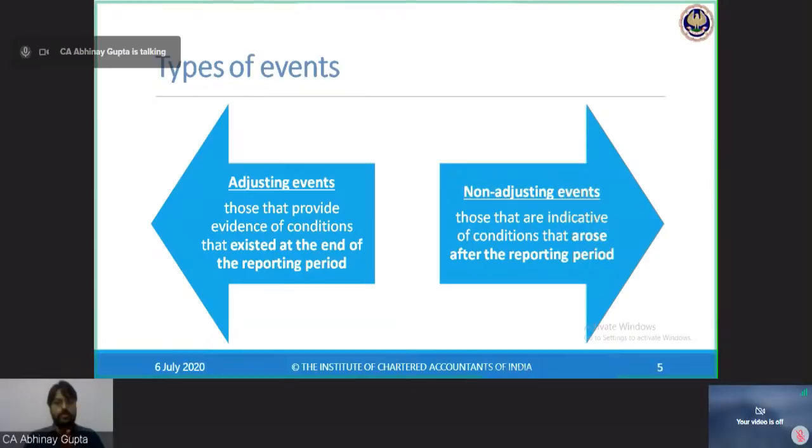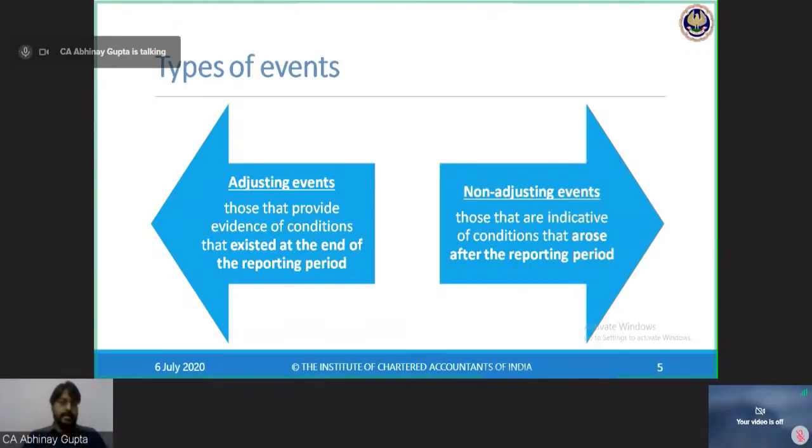It means I need to take the effect of this event in my books of accounts. What is the effect in my books of accounts? I need to simply provide for the debtor up to the level I believe, on the basis of information available today till the approval of the accounts, how much amount I will not receive from this debtor. So say if management estimates that out of the 1 lakh, 80,000 will not be received, then I will provide for 80,000 as provision and only 20,000 will actually be reflected in my debtor balance. So this adjustment I need to make in my financial statements. I hope adjusting event is clear.